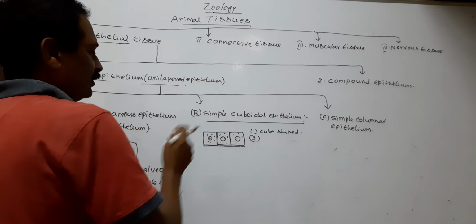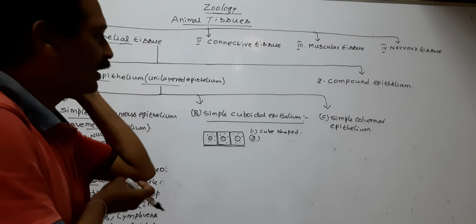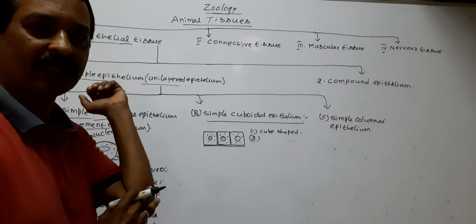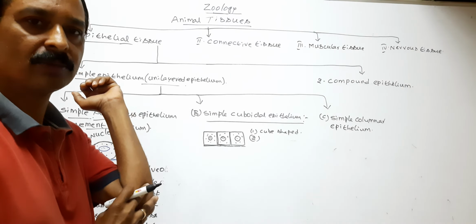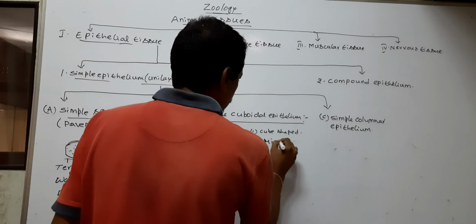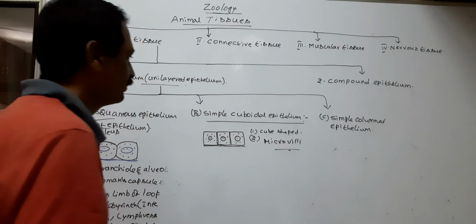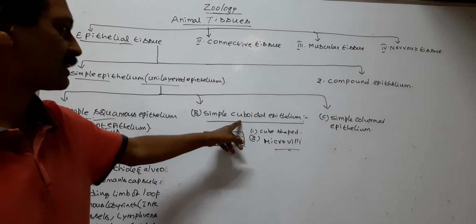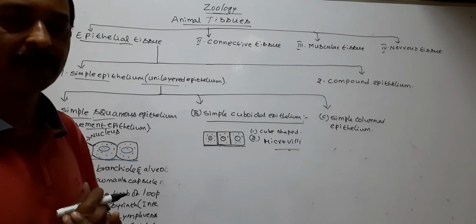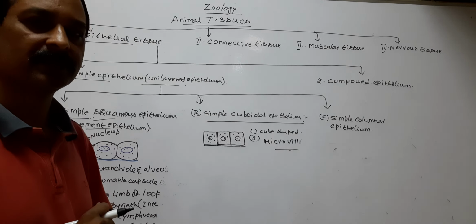Next, the free surfaces of some of the cuboidal cells possess microvilli. So, some of the cuboidal cells of simple cuboidal epithelium possess microvilli.